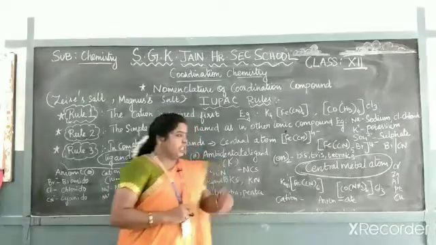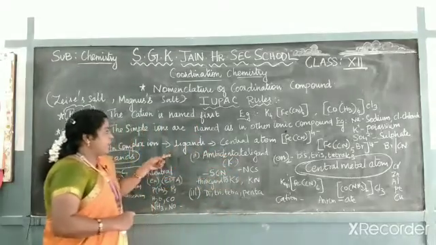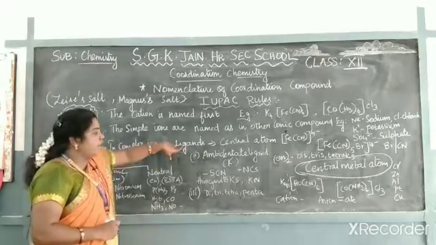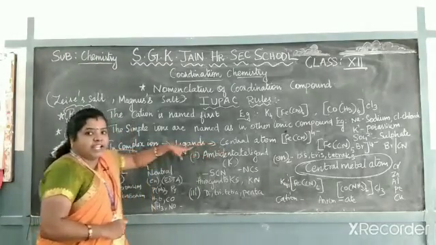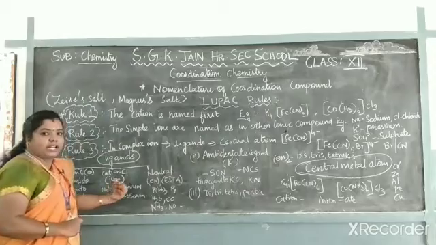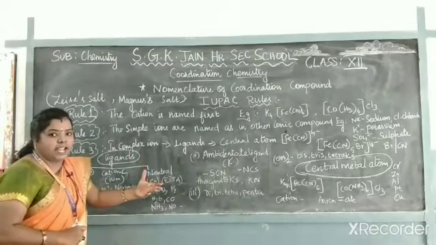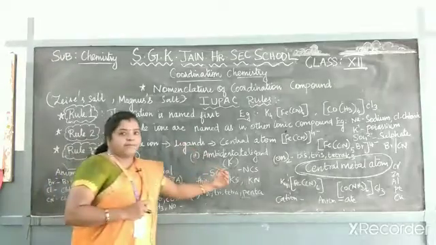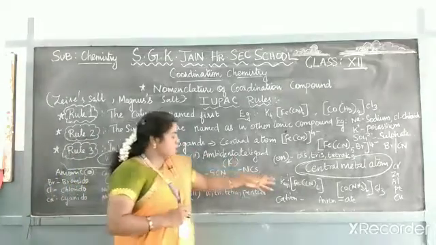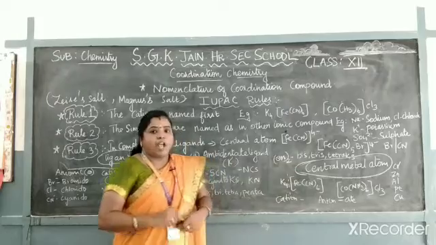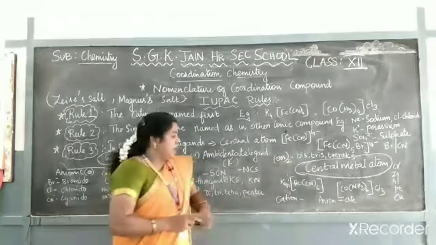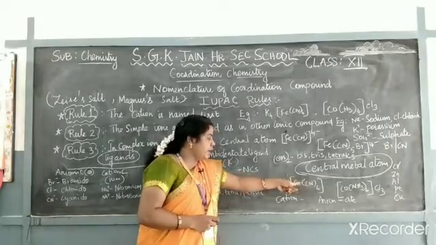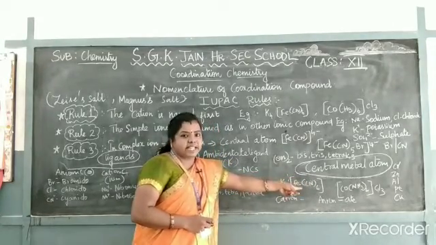And finally, these are all about the ligands. For a complex compound, first you give the names for the ligands, followed by the central metal atom. For the ligands, based on the classification, you have to give the name: anionic, cationic, neutral, whether it is an ambidentate ligand. Then the last one is the central metal atom. How can you find the central metal atom? In a complex compound, you find the ligands. The atom to which the ligands are bonded, that is the central metal atom.